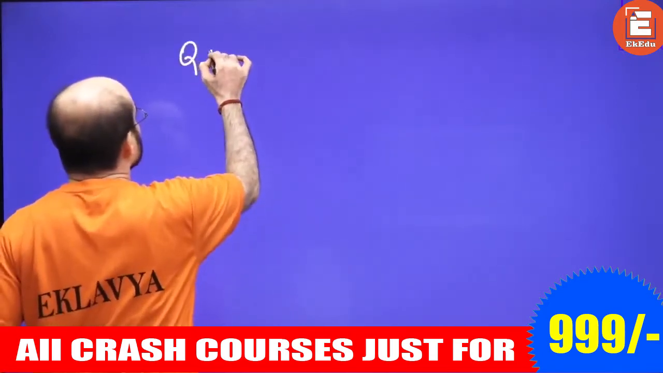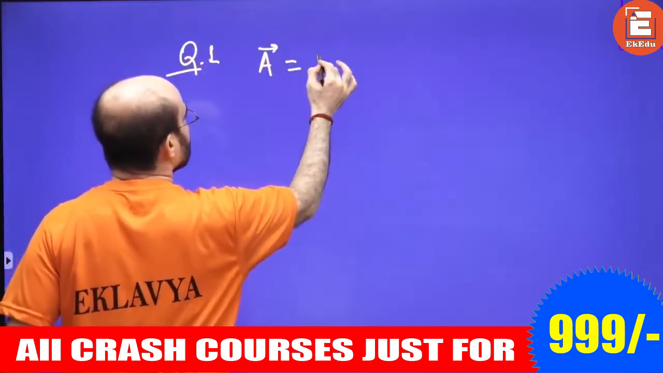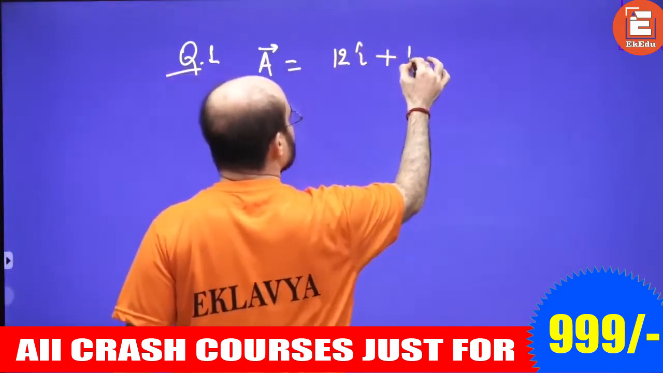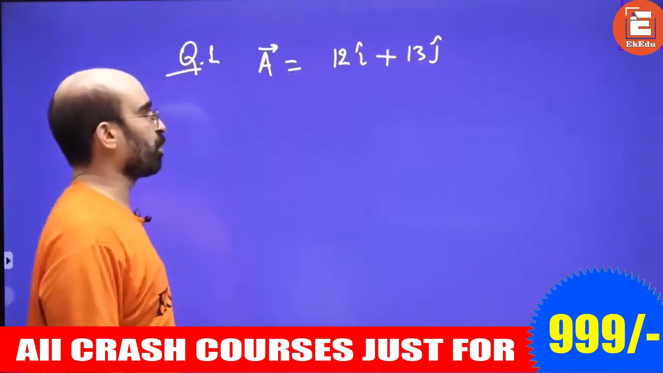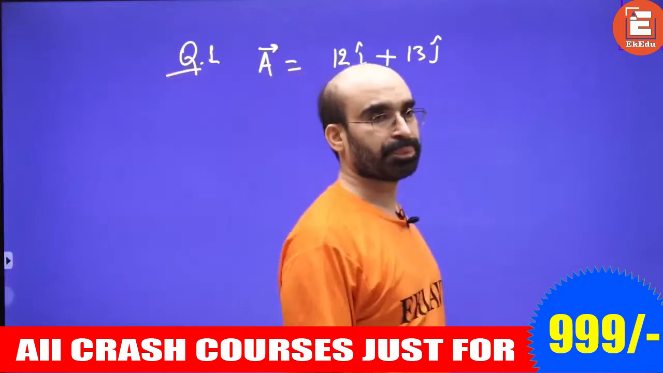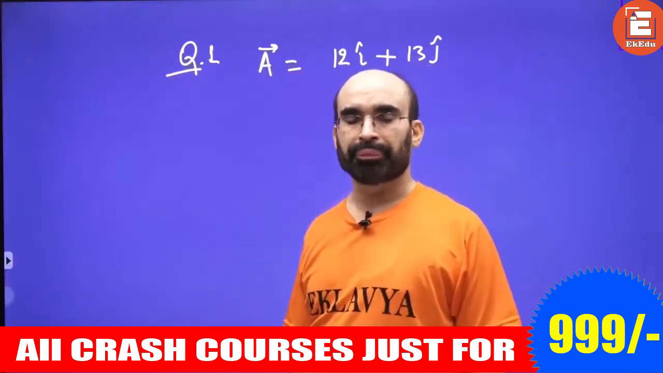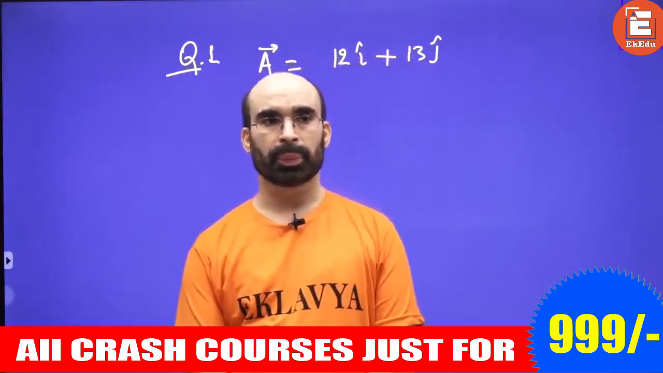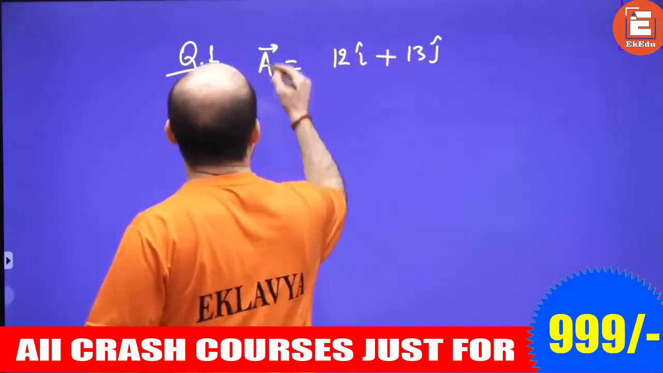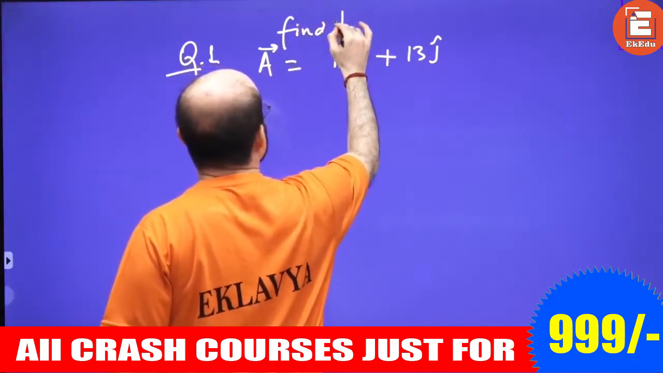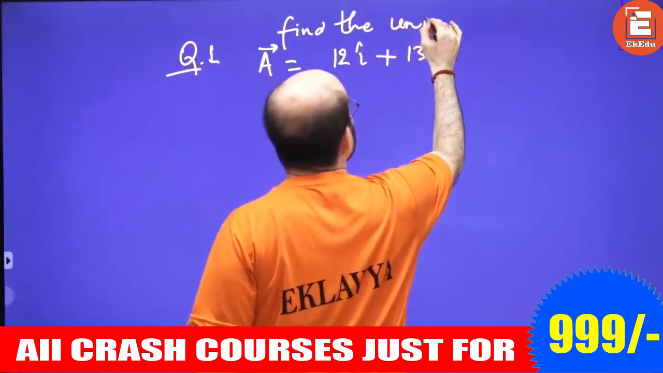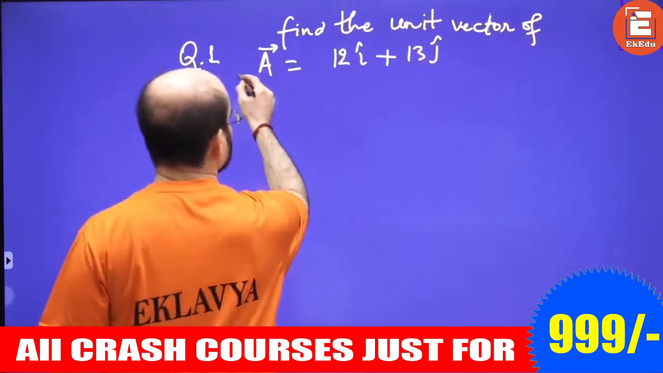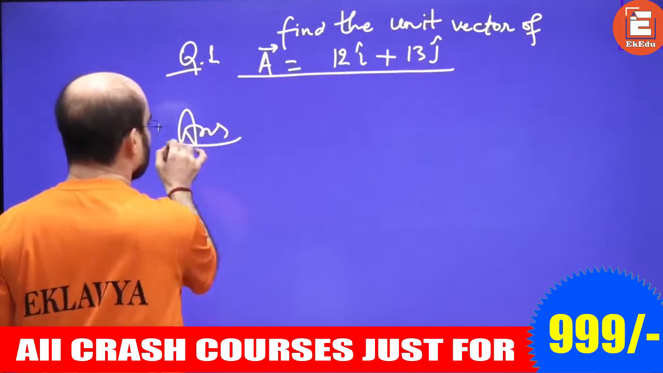Suppose you have got a vector A equals 12 i cap plus 13 j cap. What we need to find out is the unit vector of A, this vector.